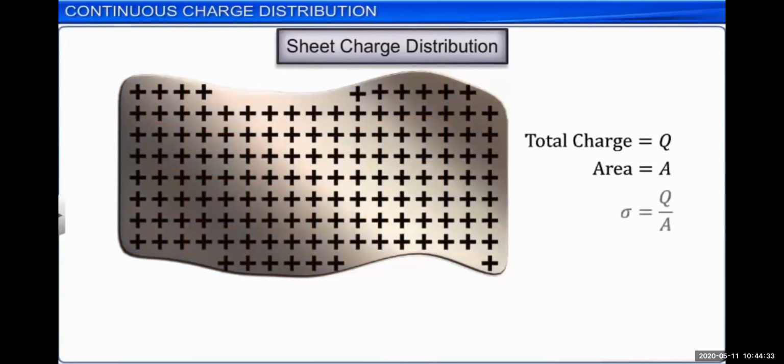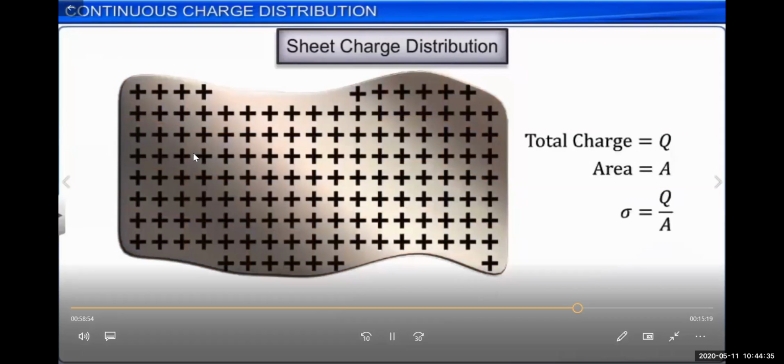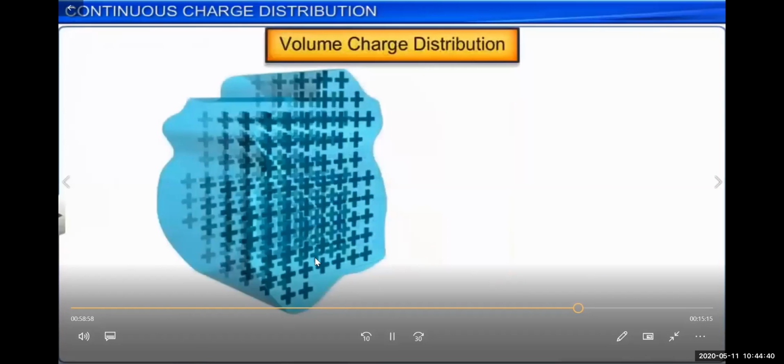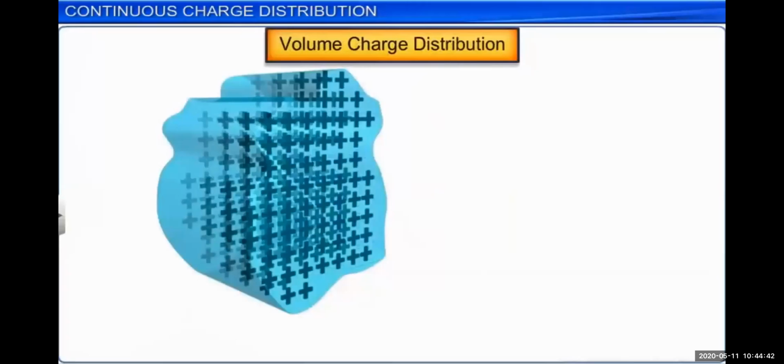But when the charges are distributed uniformly, we can use the formula sigma is equal to Q upon A, that is total charge upon total area. So what is sigma? Sigma is the surface charge density, and it is equal to the charge per unit area.